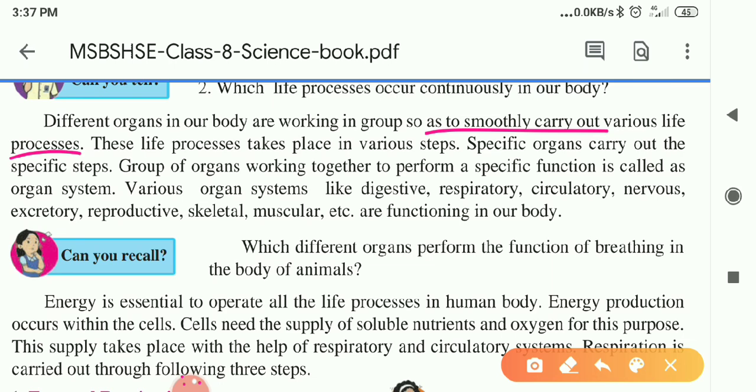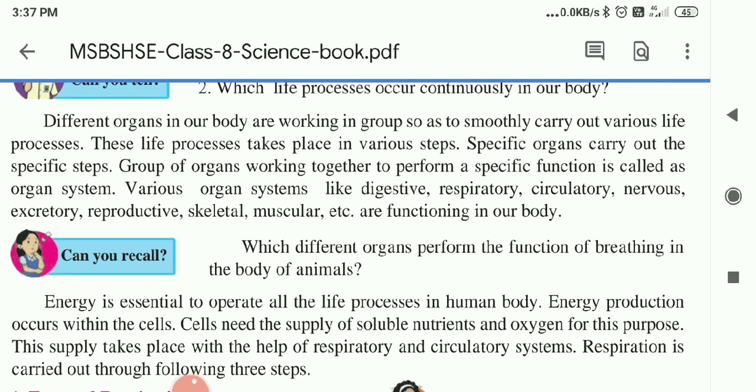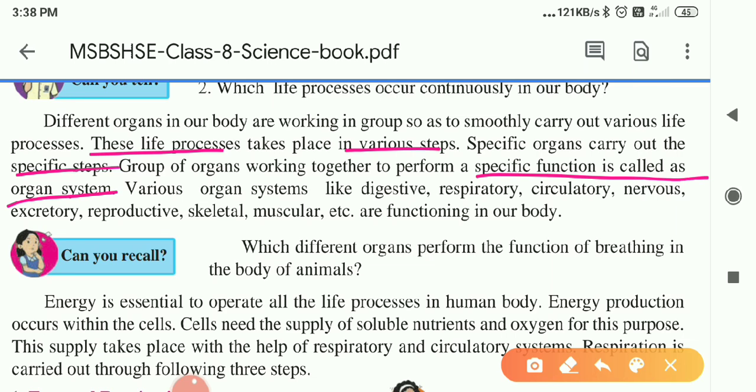Okay, now next. Life processes take place in various steps, and specific organs carry out specific steps. A group of organs working together to perform a specific function is called an organ system. Whenever a group of cells is present in the lungs, they perform the function of respiration. Whenever a group of cells is present in the digestive system, they perform the proper function of where it is located.